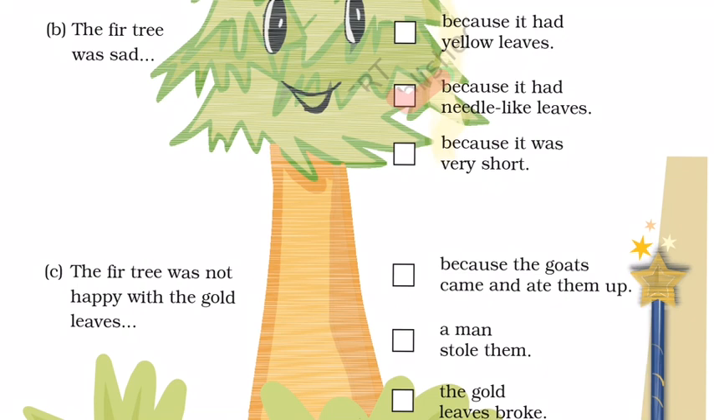Next question. The fir tree was not happy with the gold leaves because the goats came and ate them up, a man stole them, or the gold leaves broke. What is the right answer, children? The right answer is a man stole them.